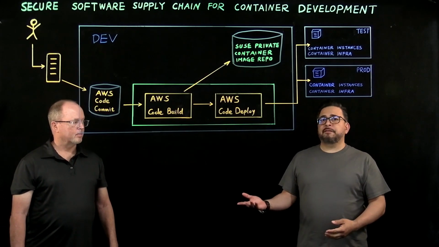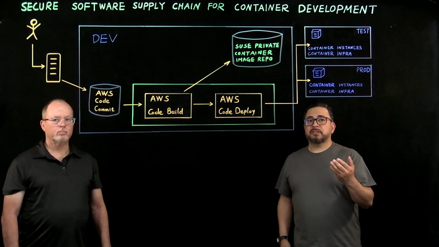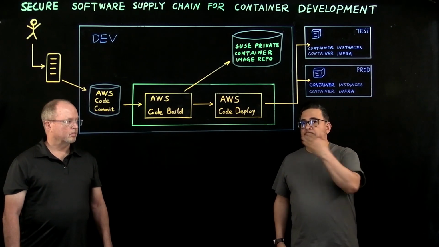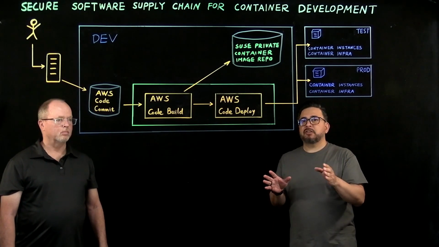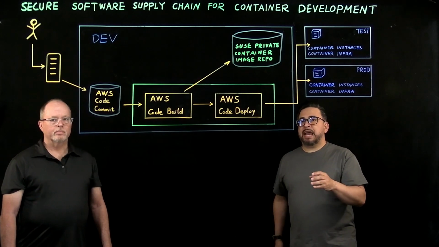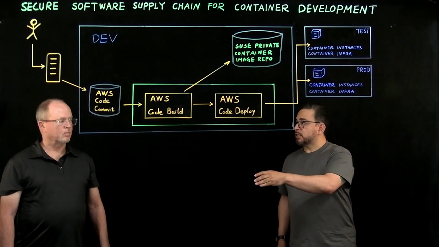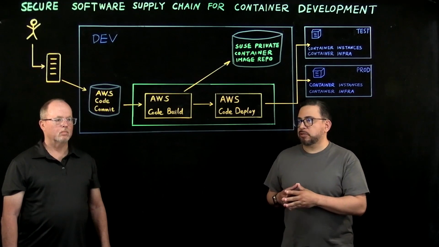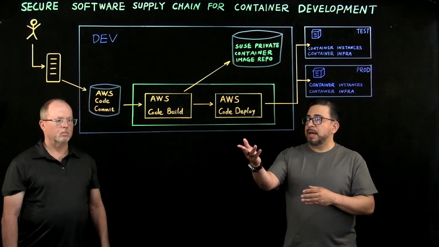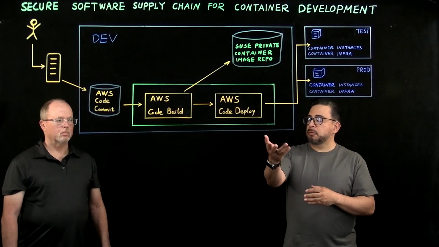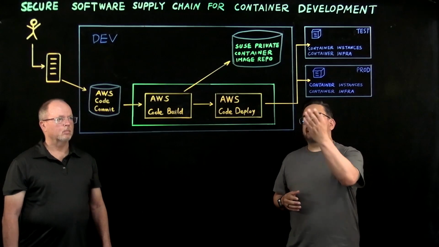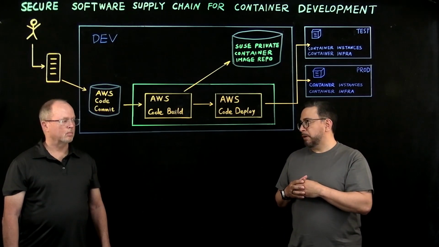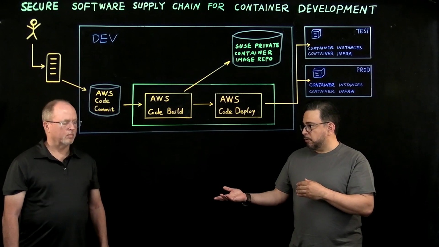And this is the second video discussing secure software supply chain. We have updated the diagram in this second video to include specific components that Amazon Web Services and SUSE customers may be using. We have AWS CodeCommit for source control, AWS CodeBuild, AWS CodeDeploy for our CI/CD, and SUSE private container image repo, which comes with Rancher Prime.